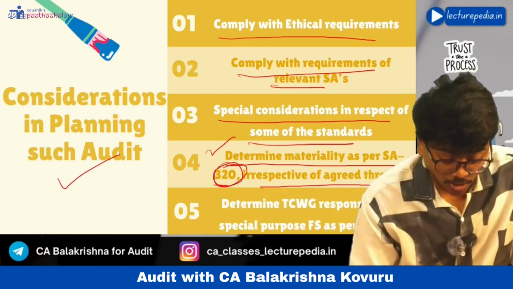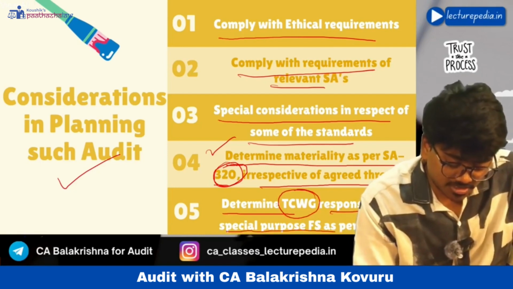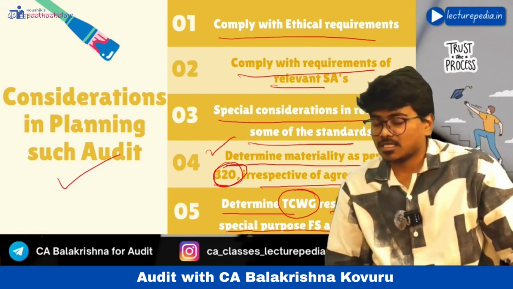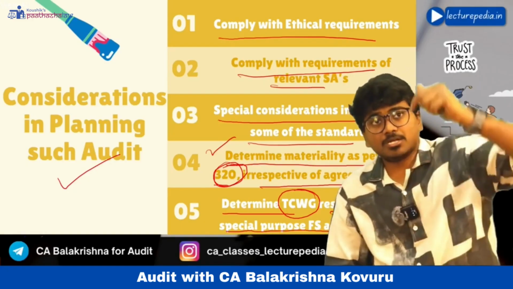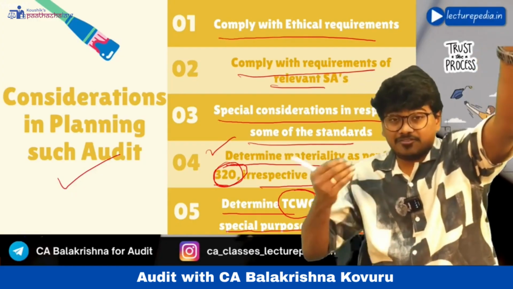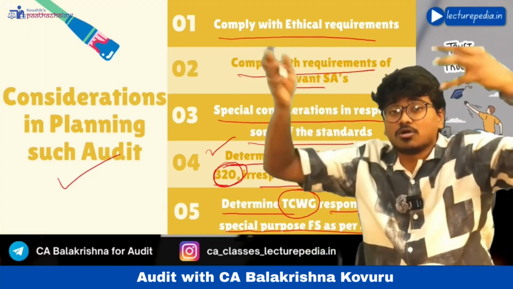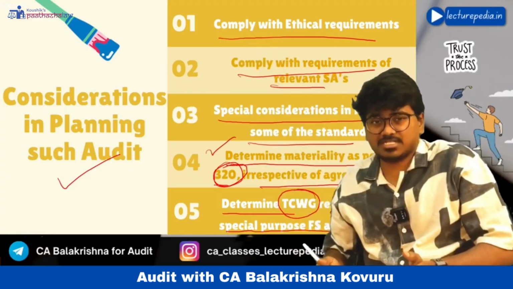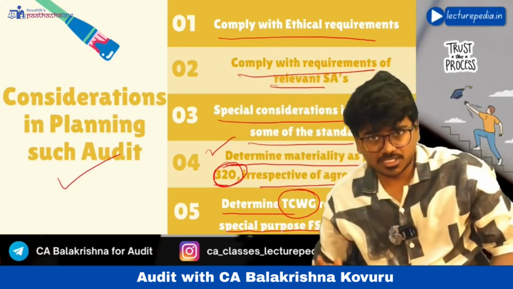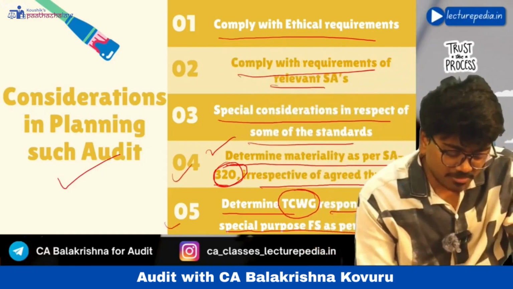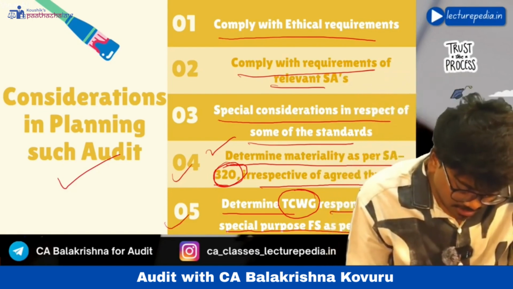Hope this is clear. Next, the auditor should also determine those charged with governance responsible for special purpose financial statements as per SA 260. See, those charged with governance for general purpose financial statements can be different from those charged with governance for special purpose financial statements. So the auditor, while auditing special purpose financial statements, has to determine those charged with governance for special purpose financial statements. Okay, see, these are the requirements of other standards that need to be applied while conducting the audit of special purpose financial statements.